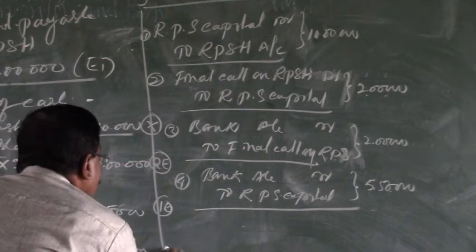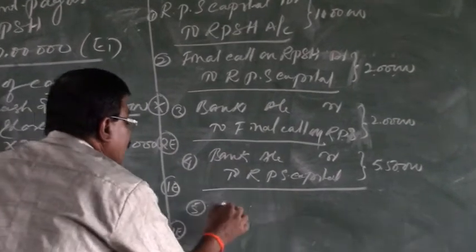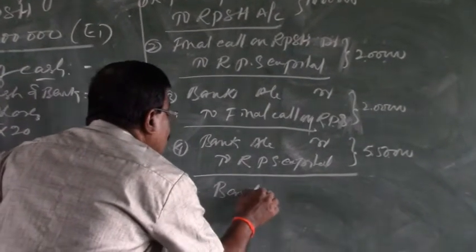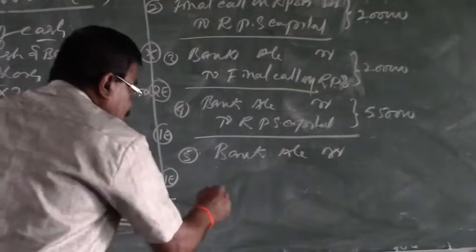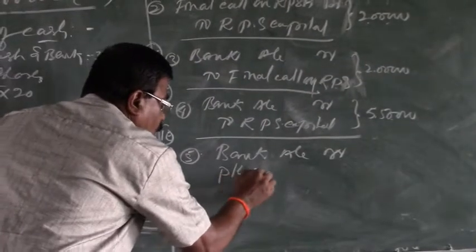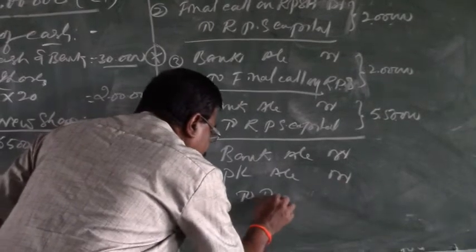So for the sale of investments, you have to give one more entry. The entry for the sale of investments is the direct entry, that is, bank account debtor. Again, there is a loss on sale. The loss on sale is transferable to P&L account. P&L account debtor to investments account.